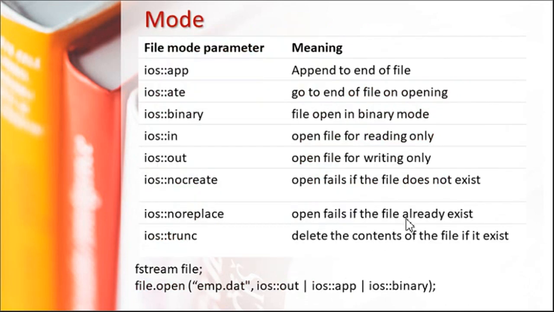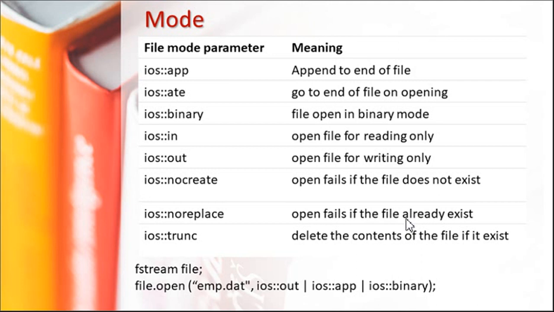For fstream there are some modes available for opening a file. That is app, ios::app, for append, for going to the end and appending at the end. Then binary is for binary mode, meaning we are storing that file in binary, that is 1 and 0. So a text file is different, binary is different. In is the input mode, which is for reading only, out is for outputting, meaning for writing to a file.